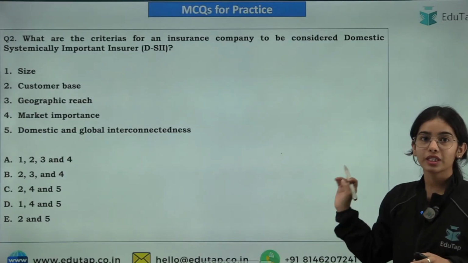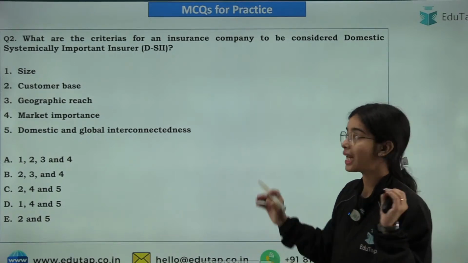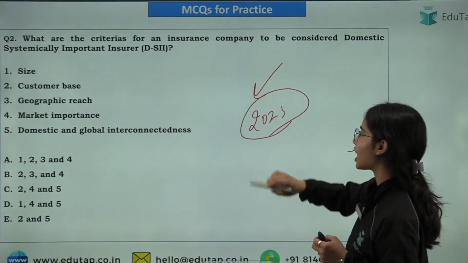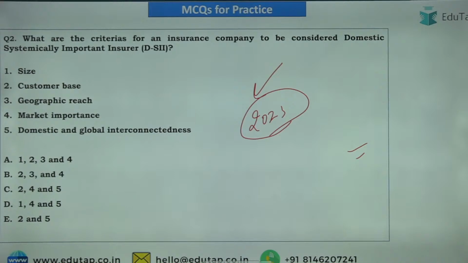Now the next question is a very easy question. I hope you will be easily able to answer it, and this is a question that came in the previous year also, in the 2023 RBI Grade B examination. So try to give the right answer of this question.